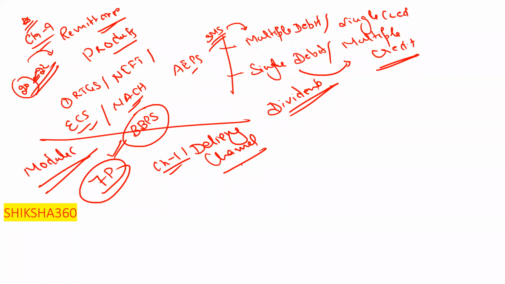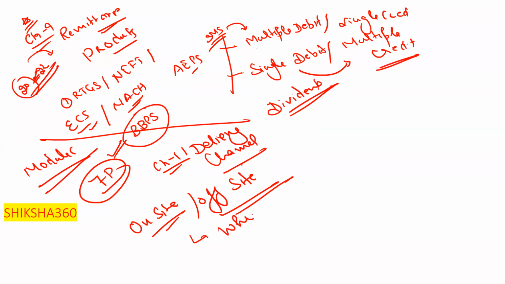Under this chapter, the important questions they ask are like what are on-site ATMs and what are off-site ATMs. Very, very important. Every year I have a favorite topic, that is white label ATM. That is very, very important. So we have to go through these simple things from the examination point of view.